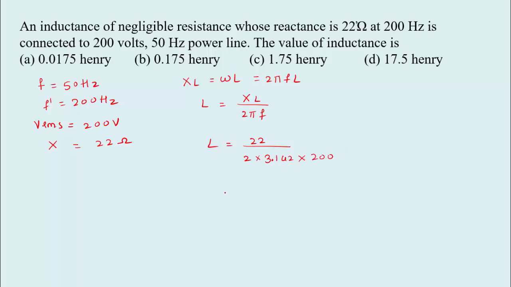So we can get the answer 0.0175 Henry. So the value of inductance is 0.0175 Henry, that is option A.